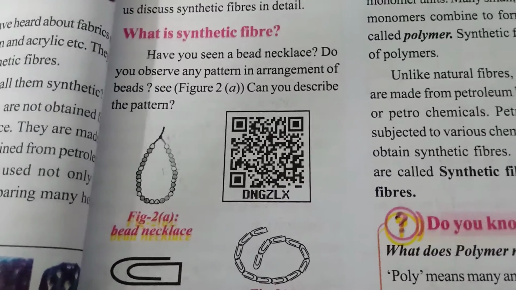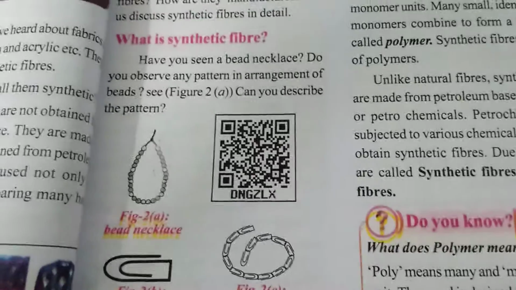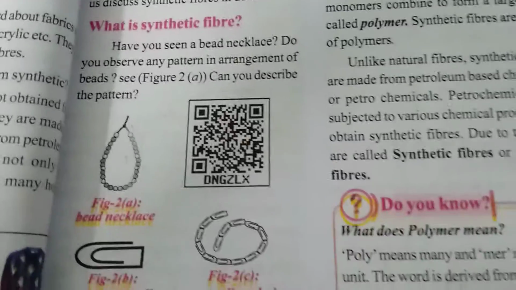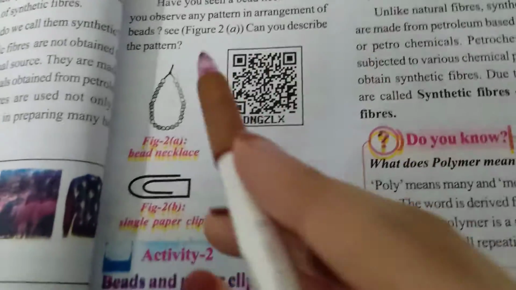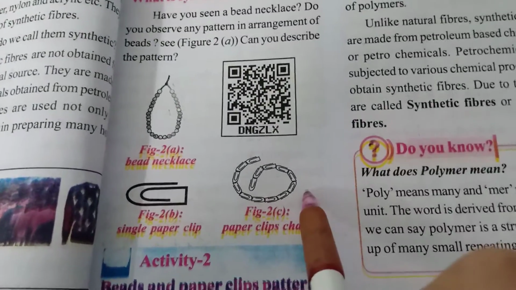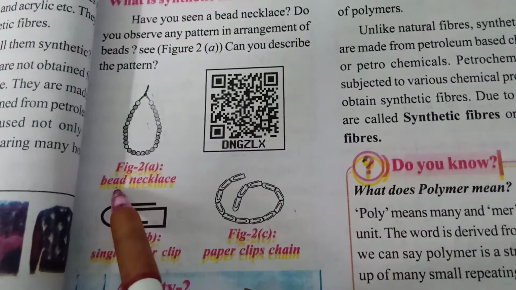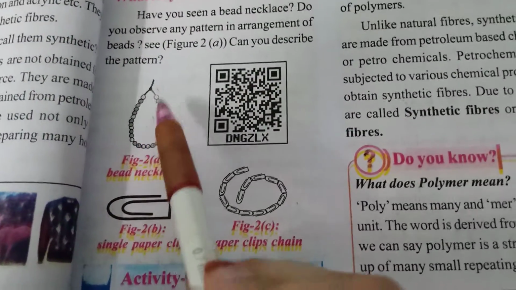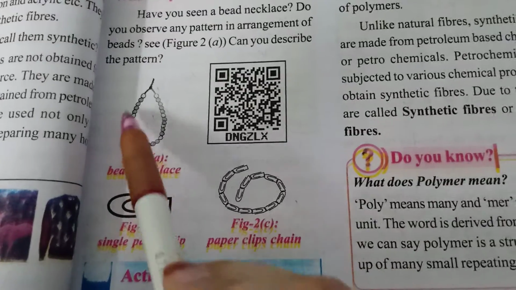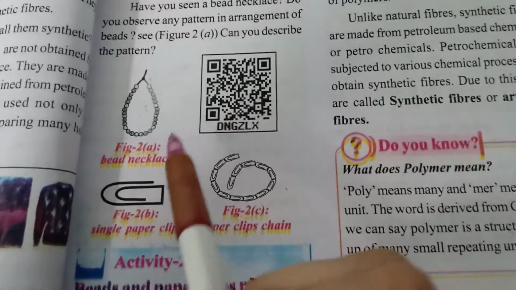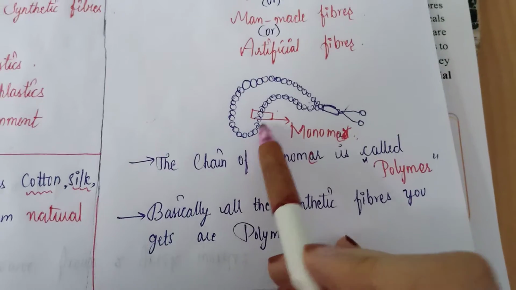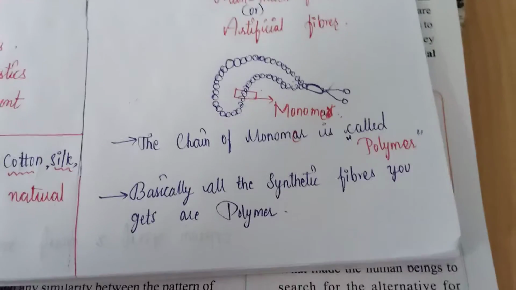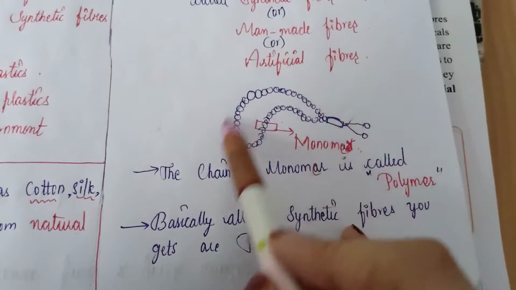As I said, the fibers which are made by man are nothing but synthetic fibers, made using chemicals in laboratories. And these are some examples of synthetic fibers. First, take a bead necklace. In this, you can see beads that together form a necklace, right? I hope this scenario helps explain it. In this necklace, you can see the beads.